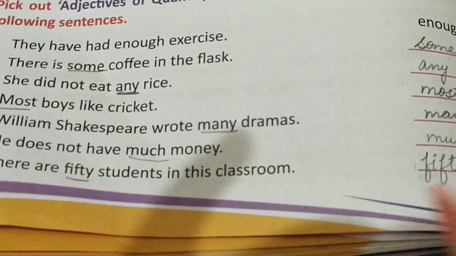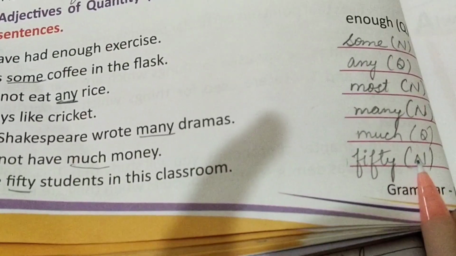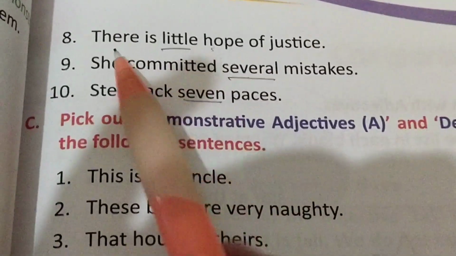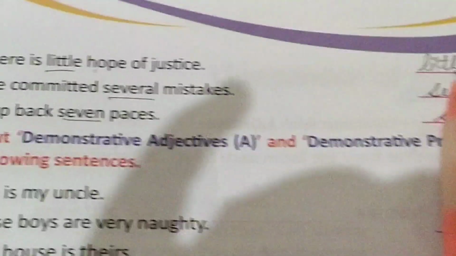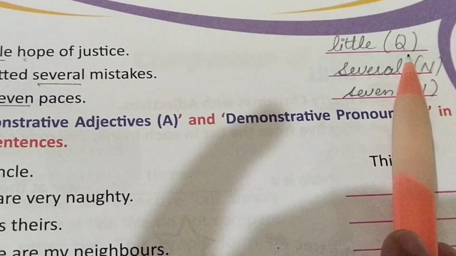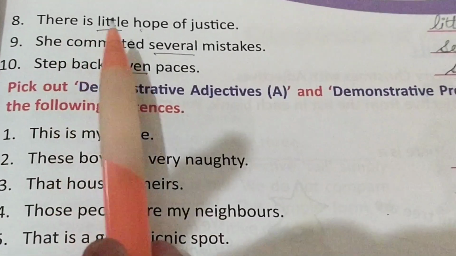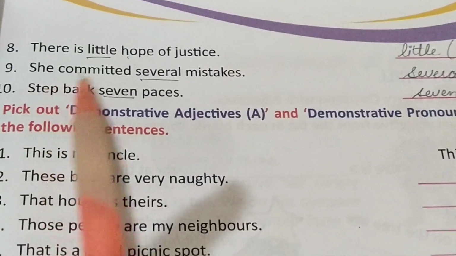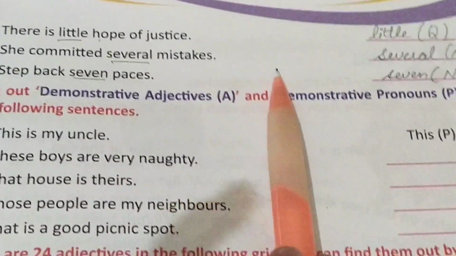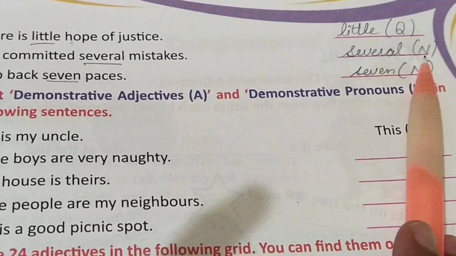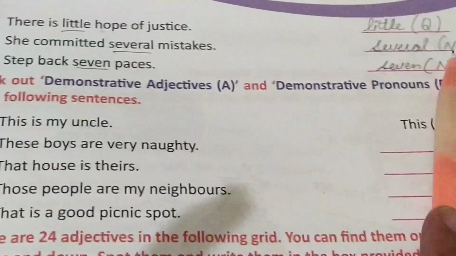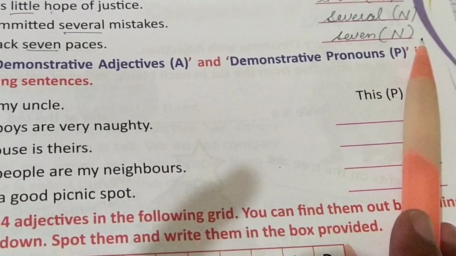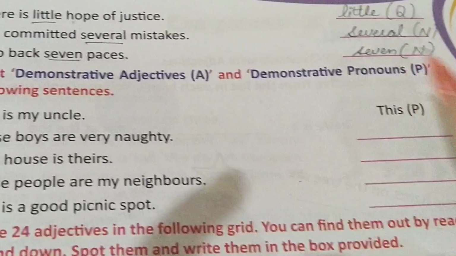There are 50 students in the classroom. Write down 50, then N. Number 8, there is a little hope of justice. Little, then Q in bracket, because little is adjective of quantity. She committed several mistakes. Several, adjectives of number. N in bracket. Step back 7 paces. 7 in bracket write down N for number.